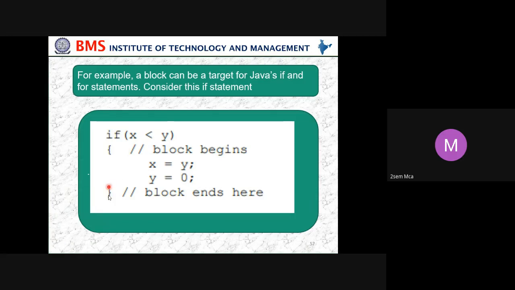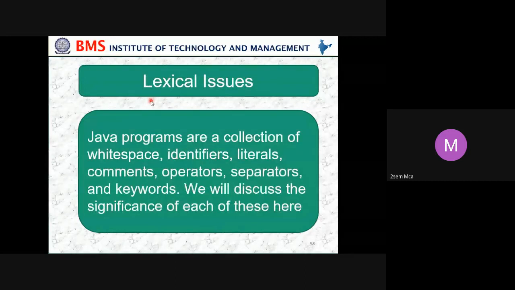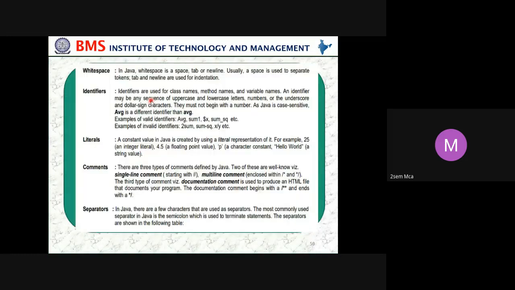This one, whatever we have, this is what is called a block. Okay, so then lexical issues. Java programs are a collection of white spaces, identifiers, literals, comments, operators, separators, and keywords. We will discuss the significance of these one by one.